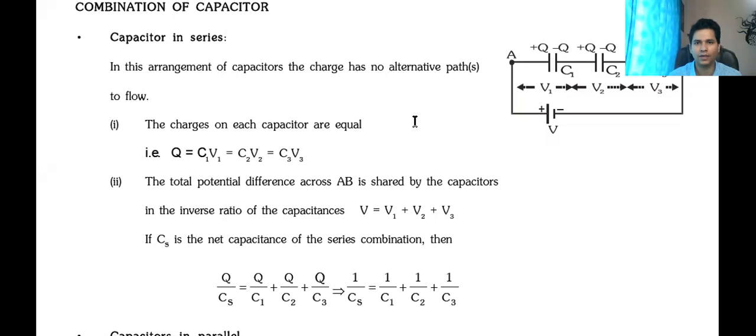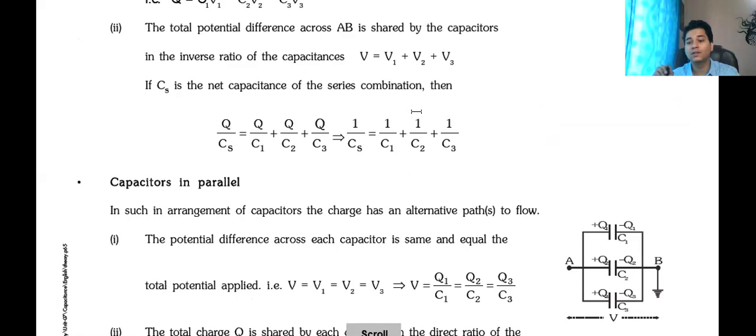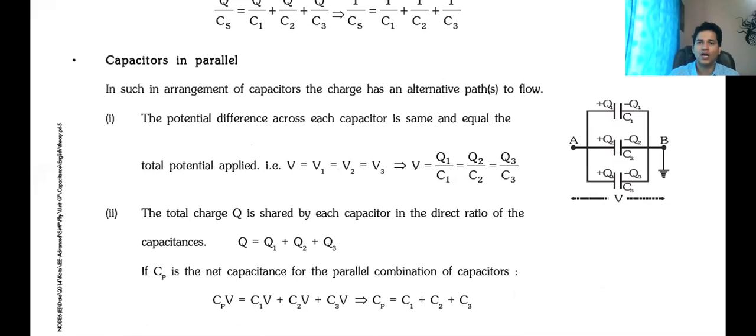Okay. Now in parallel, we have same potential, right? In parallel circuit, we have same potential. So the charge will be distributed. Charge will be Q1 plus Q2 plus Q3, and the net charge will be Q. So Q is the charge which will be distributed among the parallel capacitors Q1, Q2, Q3. And we know Q is equal to CV. Since potential is same, the potential will cancel. So C is equal to C1 plus C2 plus C3.